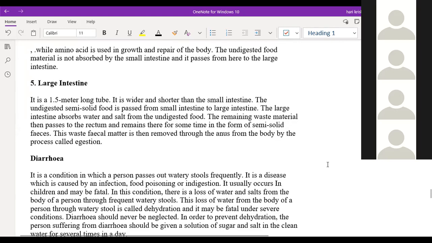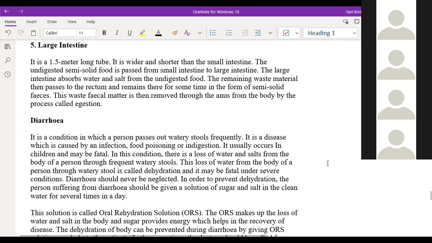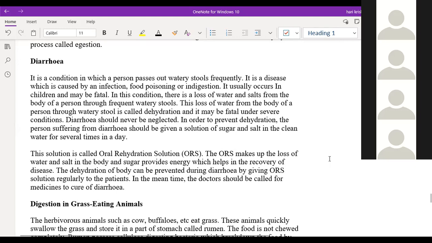Yes, sir. Then what is the meaning of diarrhea? Sir, it is a condition where the stools are passed frequently, we can say.